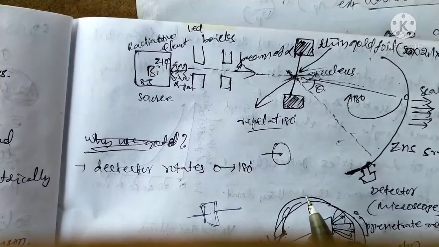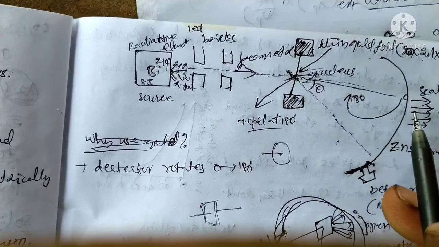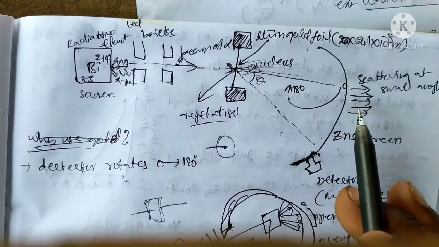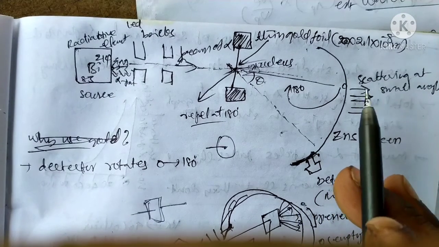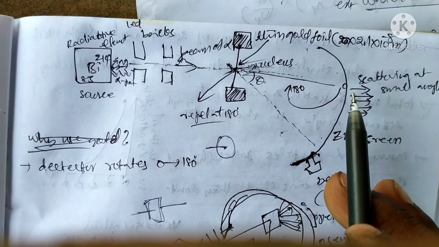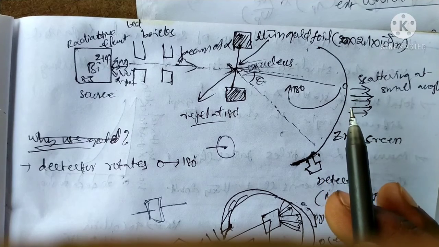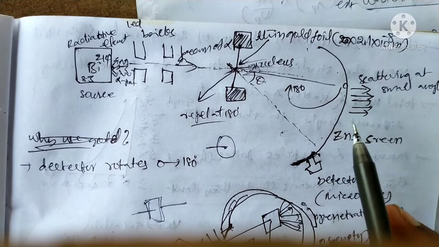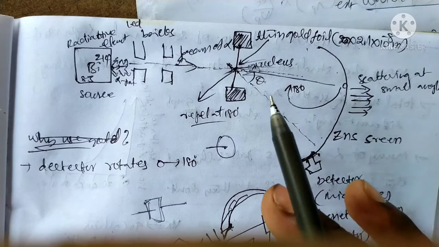That means the detector can be rotated from 0 to 180 degrees. There is minimum scattering at a small angle, so at 0 degrees only a small amount of scattering is there.